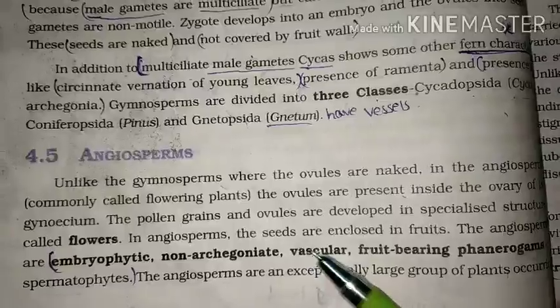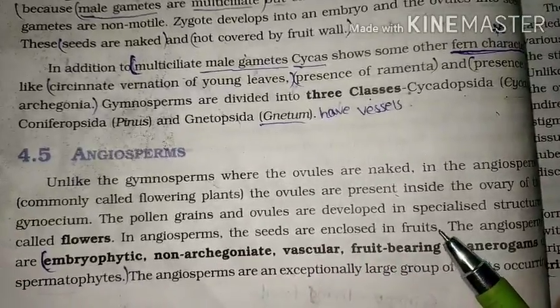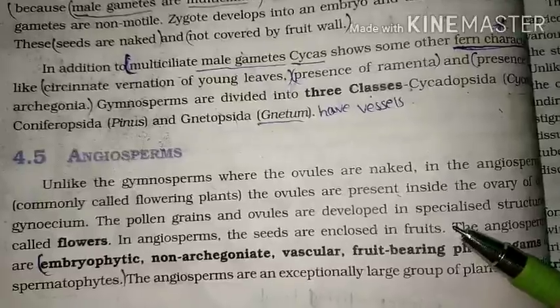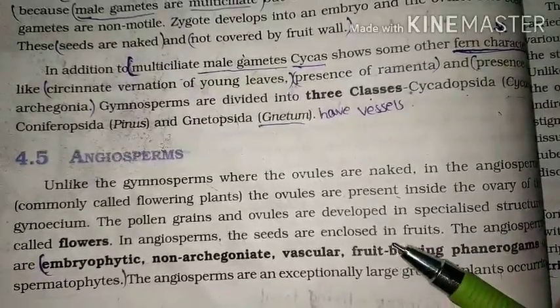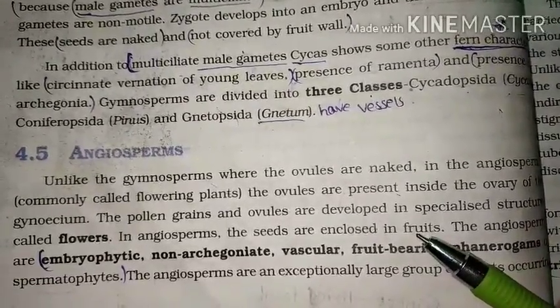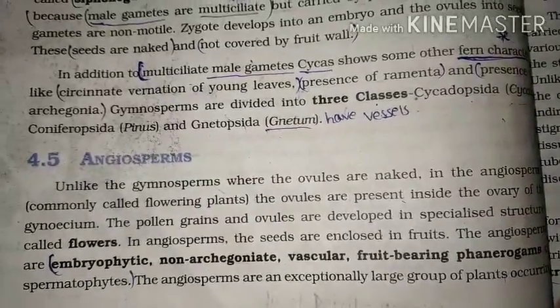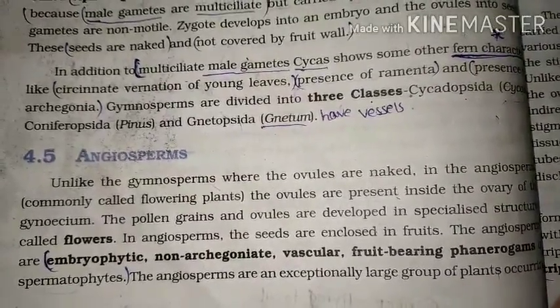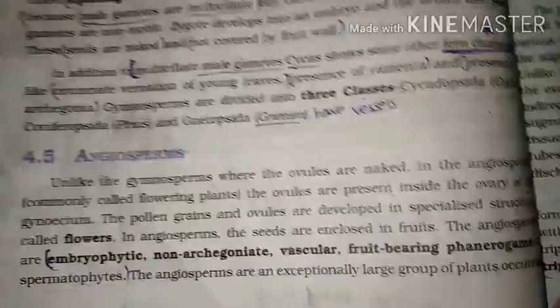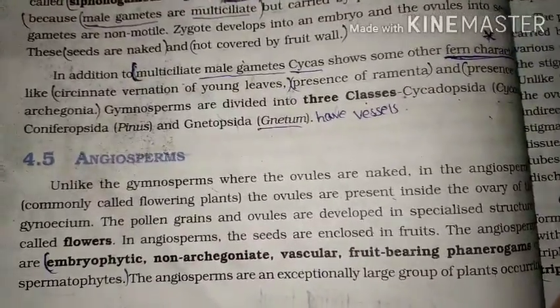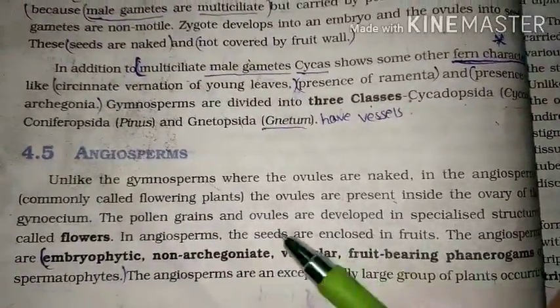In angiosperms, seeds are enclosed in fruits, which means seeds are covered by fruits. I will give you an example. In a few fruits the seeds are present inside, and you can see this in guava or anything like that. You may observe it. So angiosperms are embryophytic,